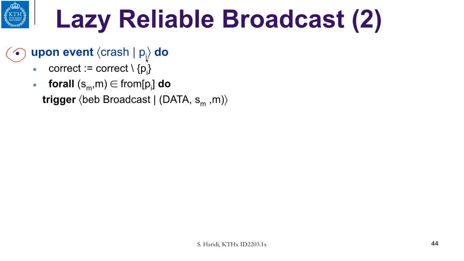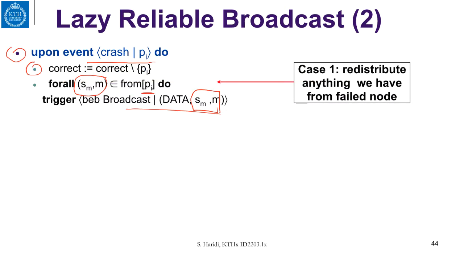So now when we get a crash event, saying that Pi has crashed, we remove Pi from the set of correct processes, and then for each element in the set of saved messages from Pi, which is like a message that has been sent from Pi, we trigger a best effort broadcast with the message, the original sender included. So this is redistributing everything when we have a failed process or node.